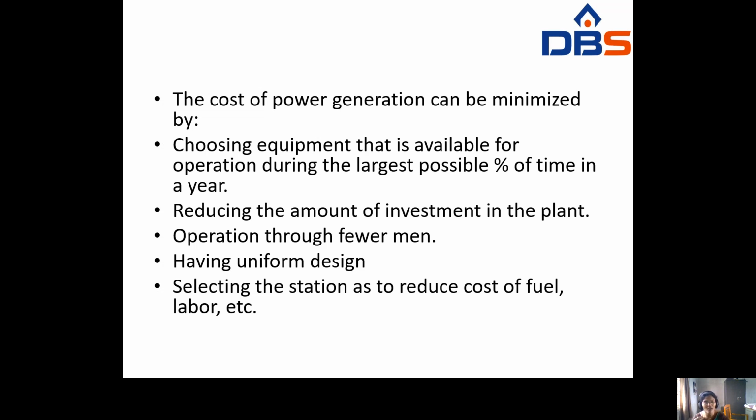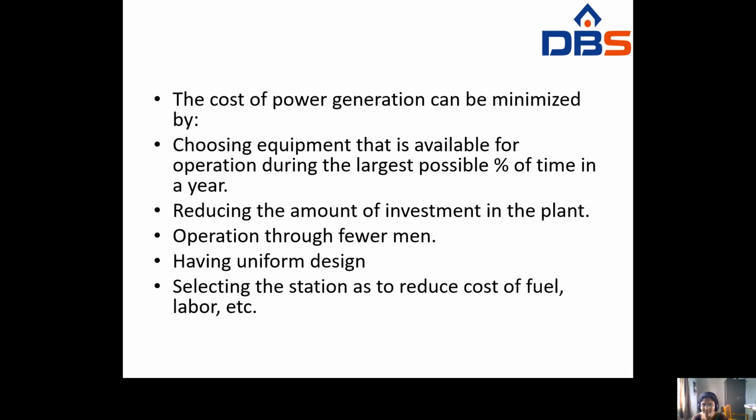Whenever we have to construct a plant, either a thermal power plant, hydel power plant, wind power plant, solar power plant, biogas power plant, geothermal power plant or tidal power plant, any power plant, whenever you have to establish it, you have to reduce the amount of investment in the plant. That is also one main factor.